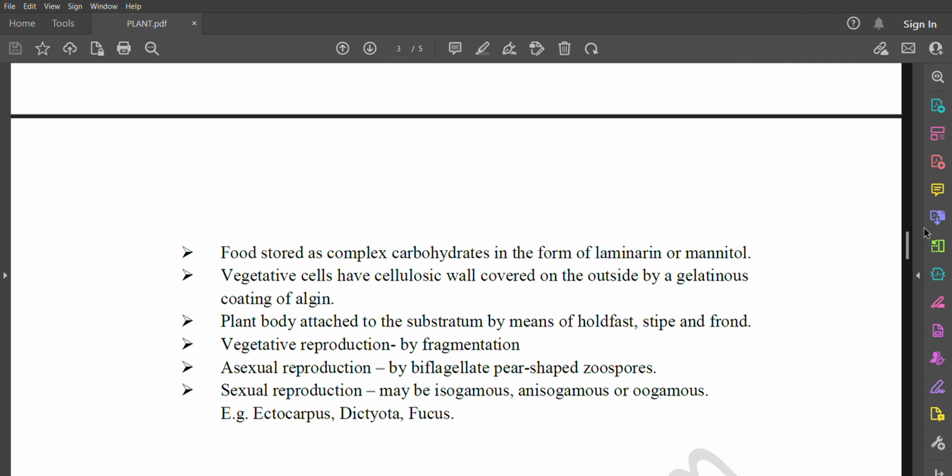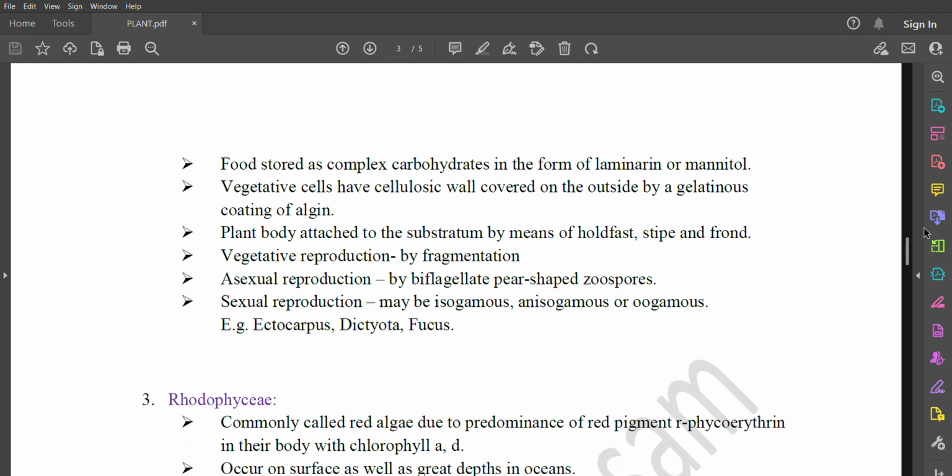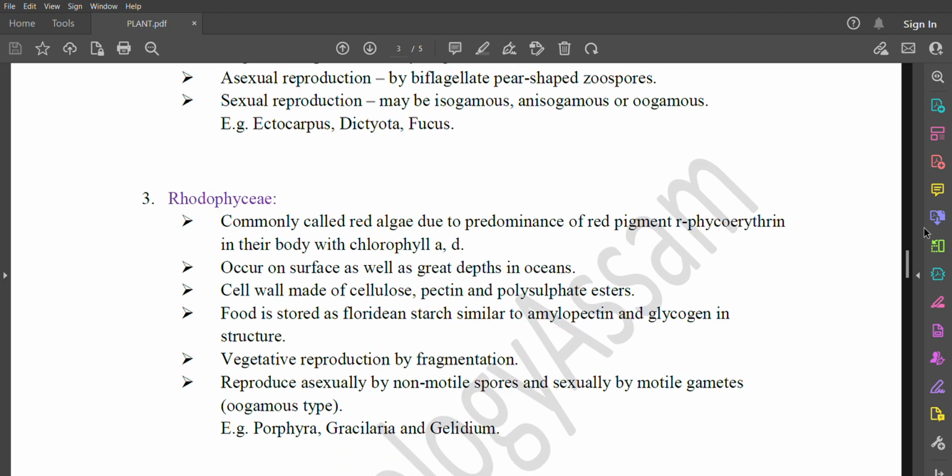Vegetative cells have a cellulosic wall covered on the outside by a gelatinous coating of algin. Plant body is attached to the substratum by means of holdfast, stipe, and frond. Vegetative reproduction by fragmentation. Asexual reproduction by biflagellate pear-shaped zoospores. Sexual reproduction may be isogamous, anisogamous, or oogamous. Example: Ectocarpus, Dictyota, Fucus.